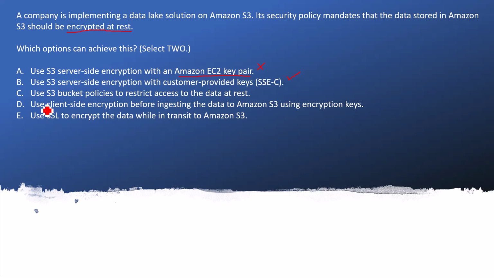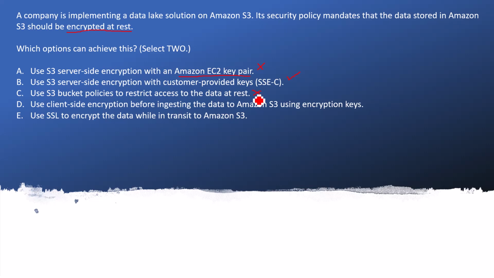C: Use an S3 bucket policy to restrict access to the data at rest. Here it is not talking about access, it is just talking about the fact that when data is lying in the S3 bucket, it must be encrypted. So we should mark it as a wrong option.